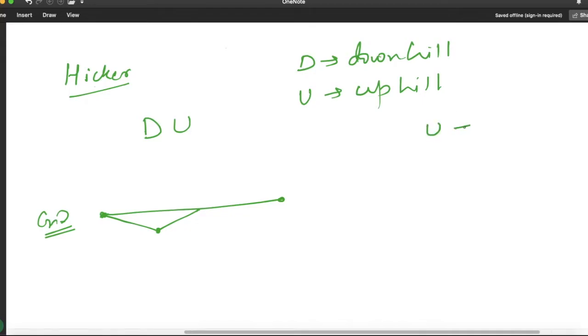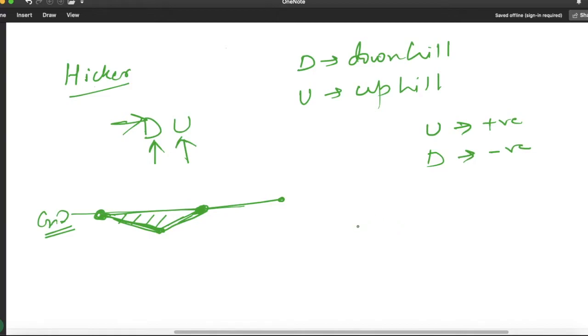If he is going up there is a 1 unit of positive change, and whenever he is going down there is a 1 unit of negative change. So you can see here the very first one is D, he is going down, a 1 unit of negative change, and the second one is U, he is going up, a 1 unit of positive change. This is his path. At last he started from the ground level and ended at the ground level. This path shows that he has traveled one valley.